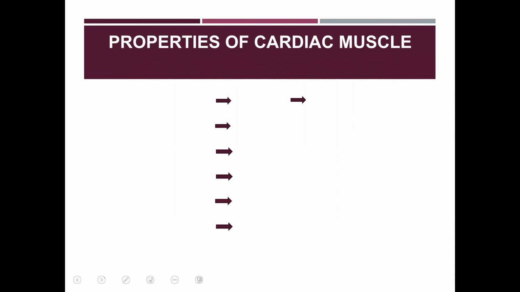On the basis of this generation of action potential in the ventricular muscle and regarding the structure of the cardiac muscle, now it is easy for us to define different properties of the cardiac muscle. The first property of the cardiac muscle is excitability.